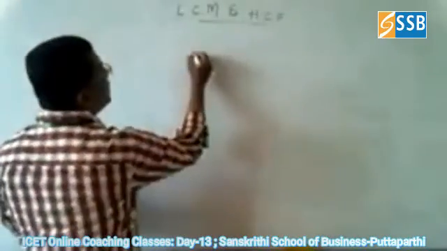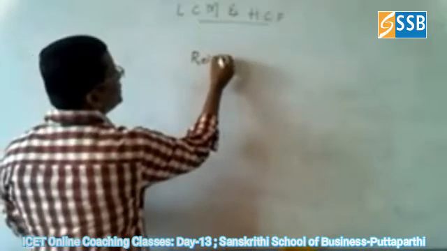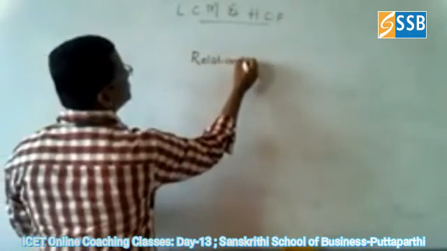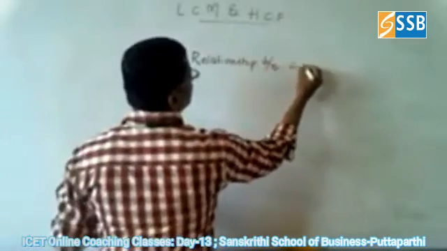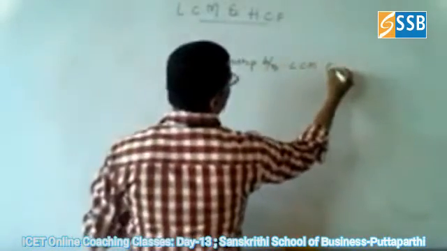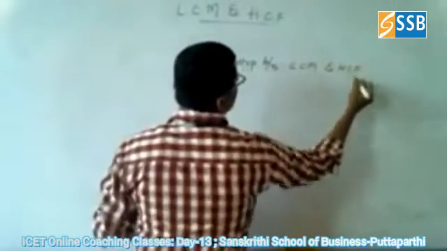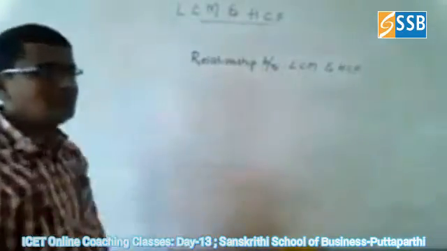Now we are going to do the relationship between LCM and HCF. By using these two, how are we going to find the LCM and HCF?